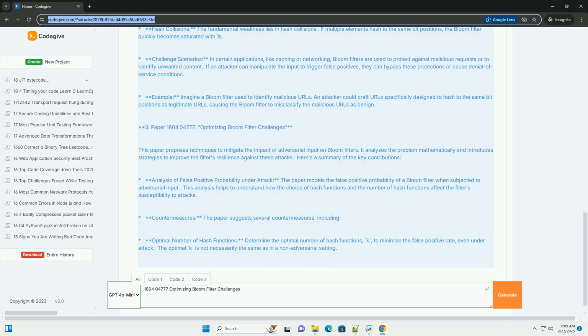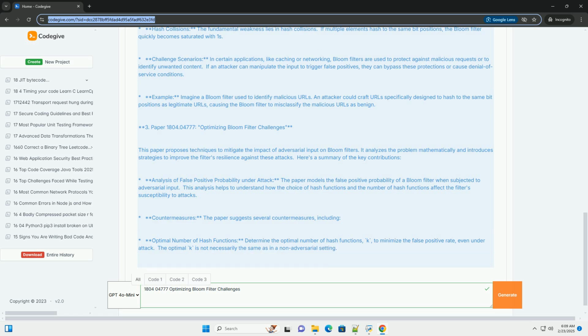Challenge scenarios. In certain applications, like caching or networking, Bloom filters are used to protect against malicious requests or to identify unwanted content. If an attacker can manipulate the input to trigger false positives, they can bypass these protections or cause denial of service conditions. Example: imagine a Bloom filter used to identify malicious URLs. An attacker could craft URLs specifically designed to hash to the same bit positions as legitimate URLs, causing the Bloom filter to misclassify the malicious URLs as benign.